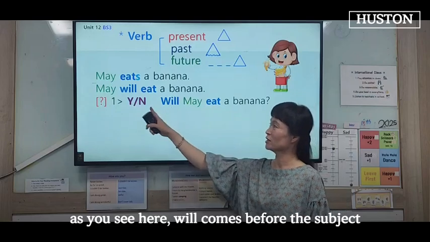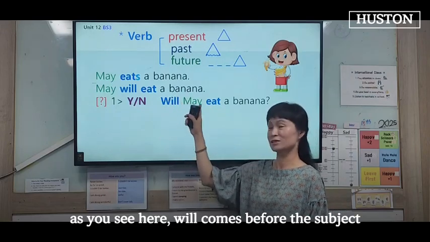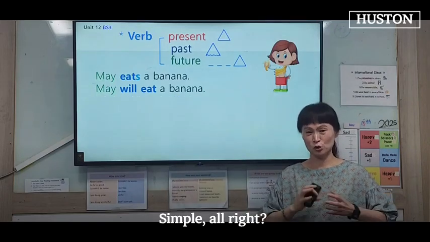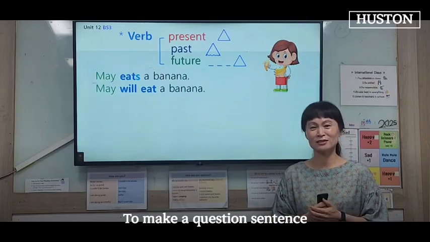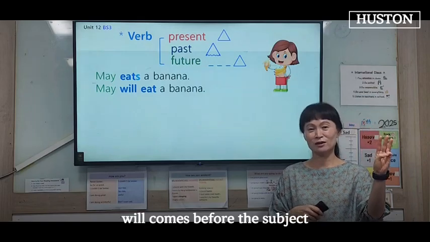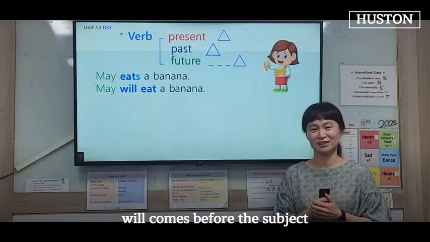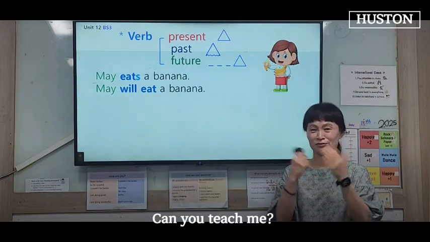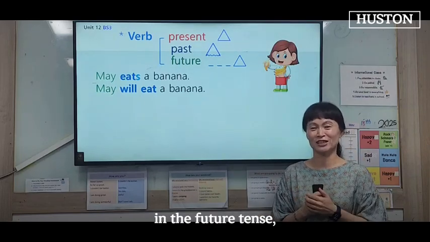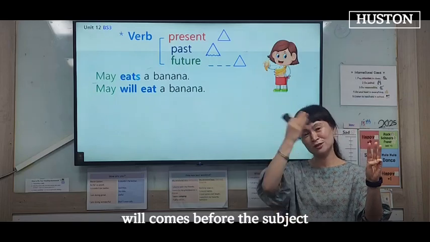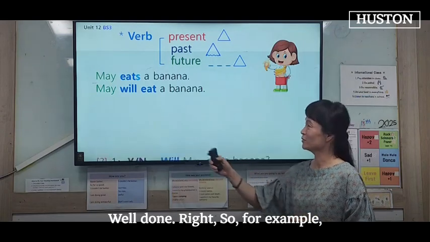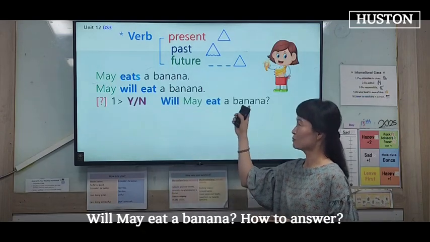So as you see here, will comes before the subject. Simple. Alright, class. Here, to make a question sentence in the future tense, will comes before the subject. Can you teach me? Teach. To make a question sentence in the future tense, will comes before the subject. Well done. Right, so for example, will May eat a banana?